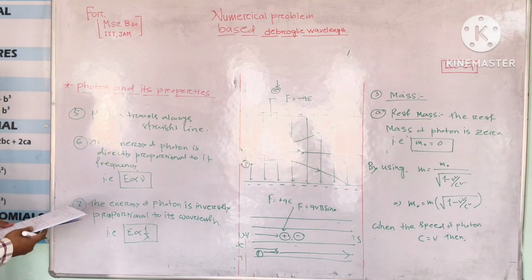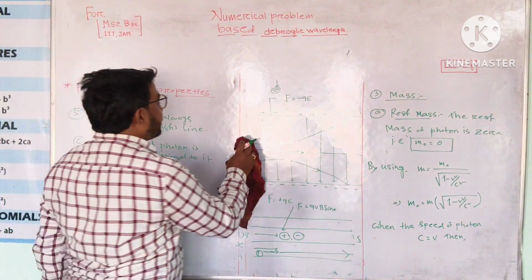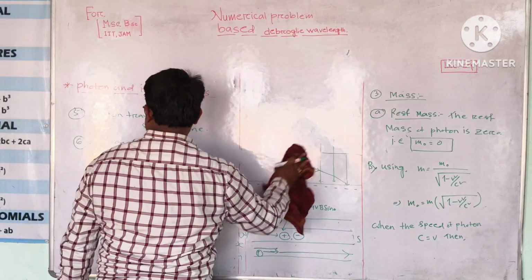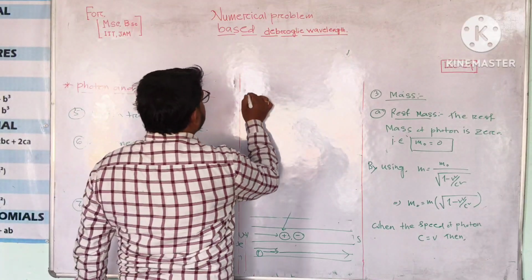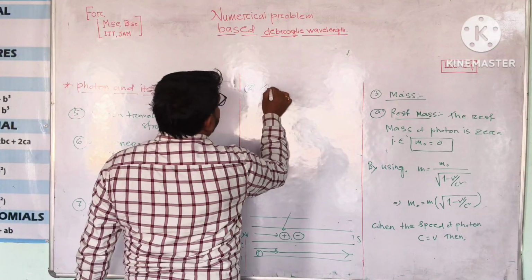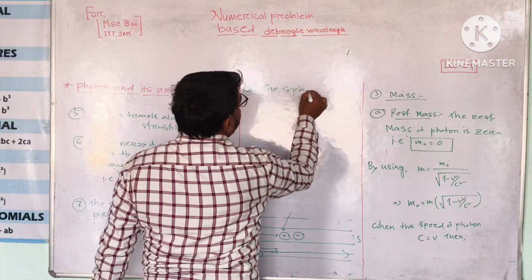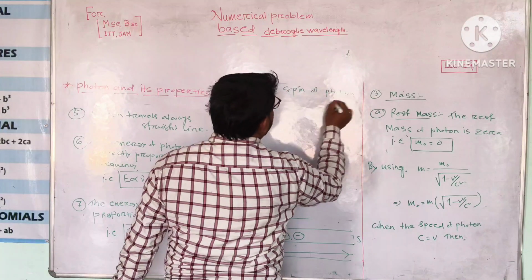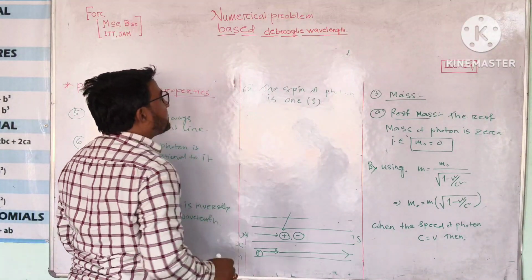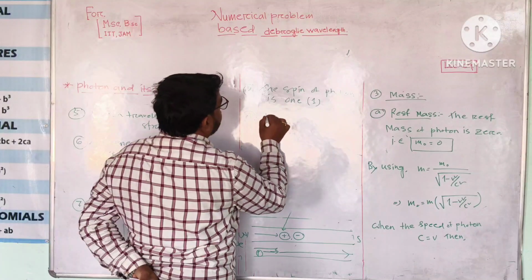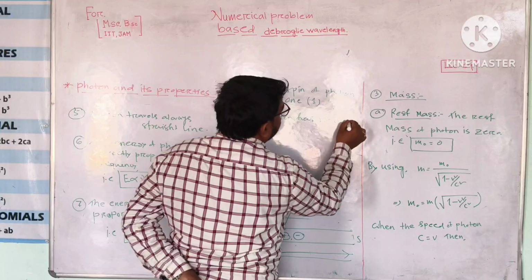Next characteristics. Number 8, the spin of photon is 1. And characteristics 9, photon has no antiparticle.